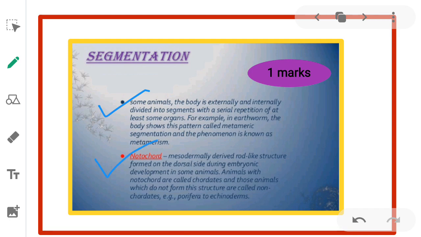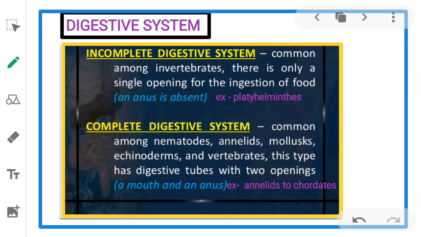Next, what is notochord? Notochord is a mesodermally derived rod-like structure formed on the dorsal side during embryonic development in some animals. Animals with notochord are called chordates, and those animals which do not form this structure are called non-chordates. Example, from phylum Porifera to echinoderms, all are non-chordates. So this is about segmentation and notochord.